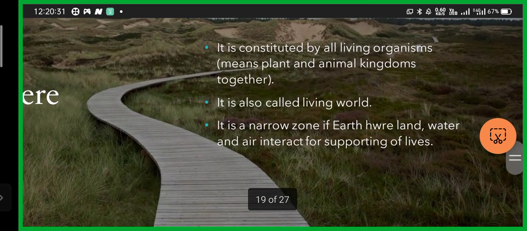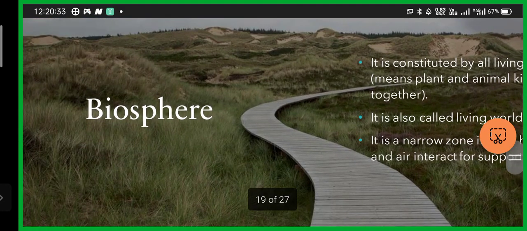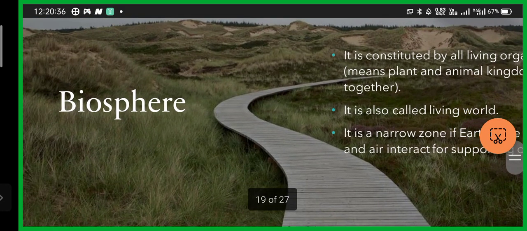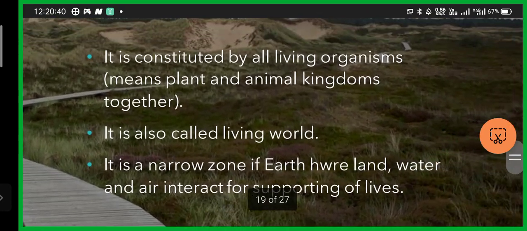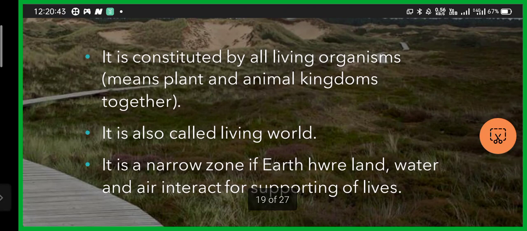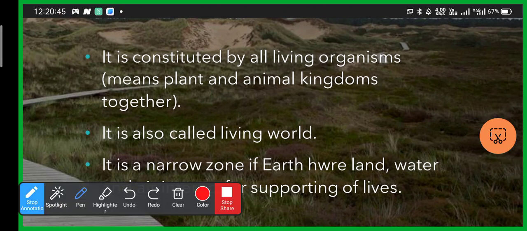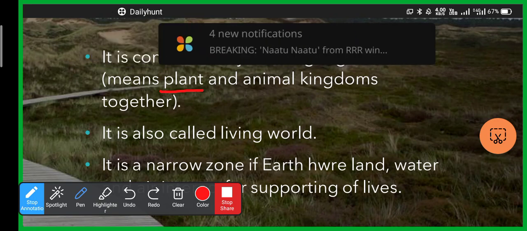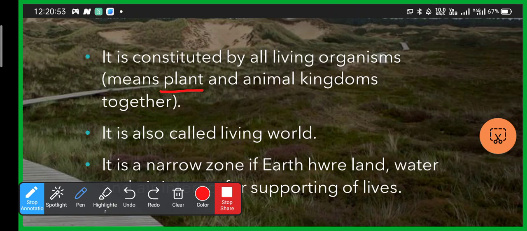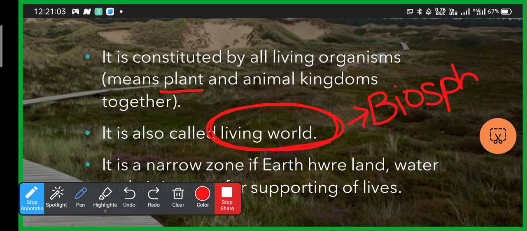Now we will learn the last and the fourth domain of the earth, that is the biosphere. So what is the biosphere? The biosphere is constituted by all living organisms, meaning plant and animal kingdoms together. Clear? It means the biosphere comprises all the living organisms. It is also called the living world. Remember it, the biosphere is also called the living world. Clear?